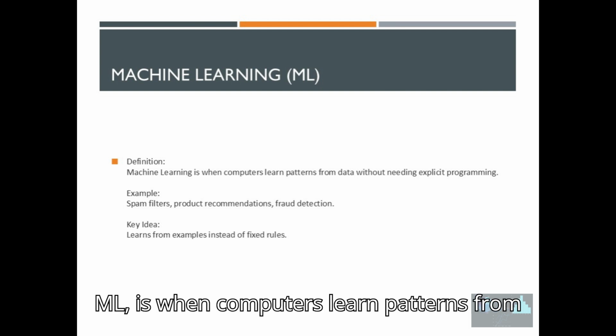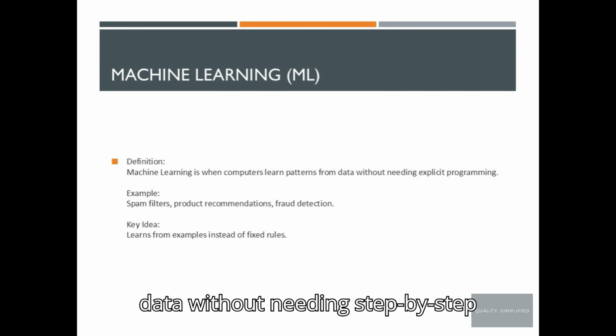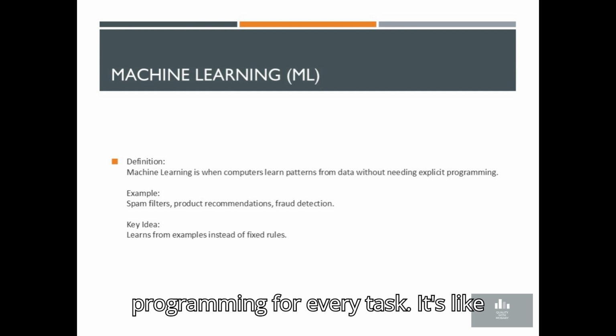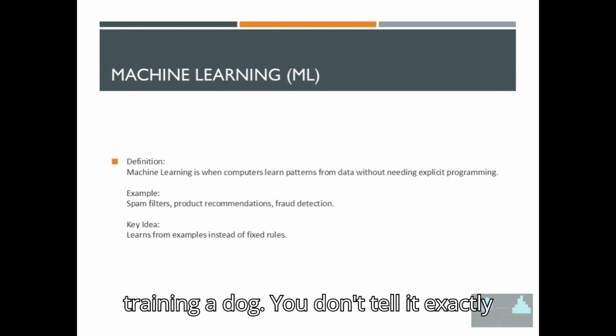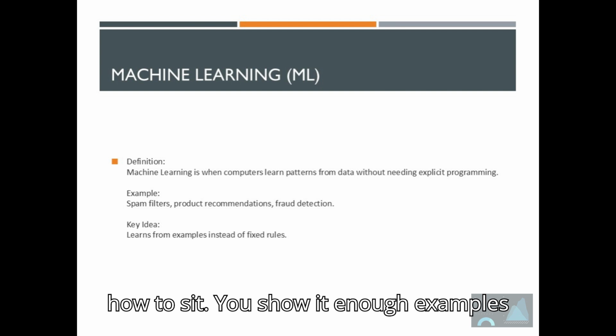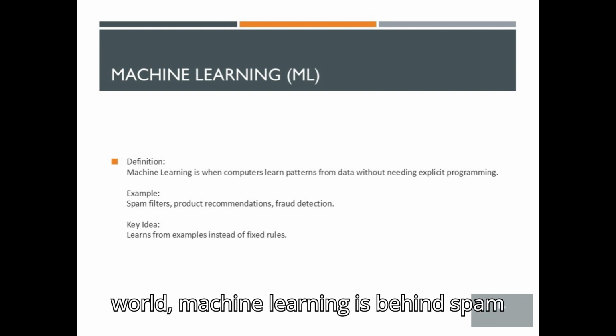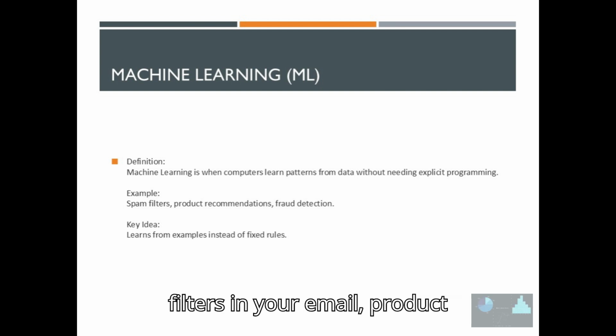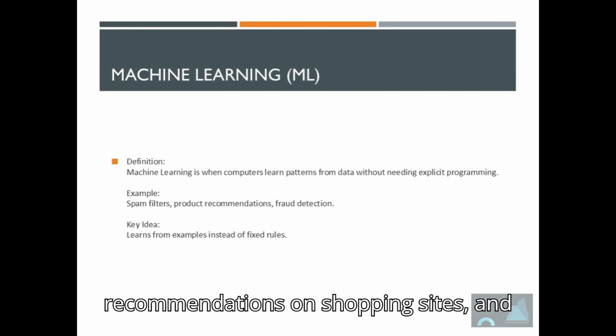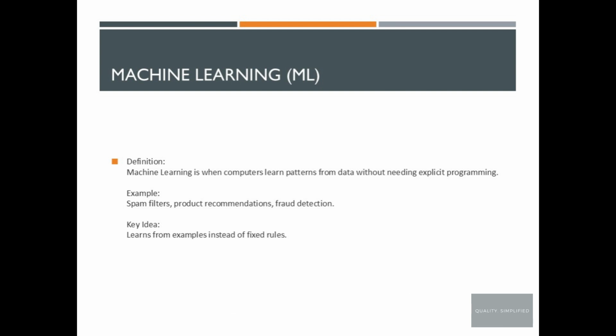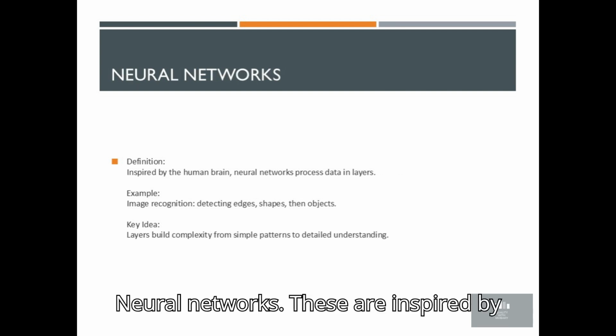Machine learning, or ML, is when computers learn patterns from data, without needing step-by-step programming for every task. It's like training a dog. You don't tell it exactly how to sit. You show it enough examples until it learns the pattern. In the real world, machine learning is behind spam filters in your email, product recommendations on shopping sites, and fraud detection in banking.